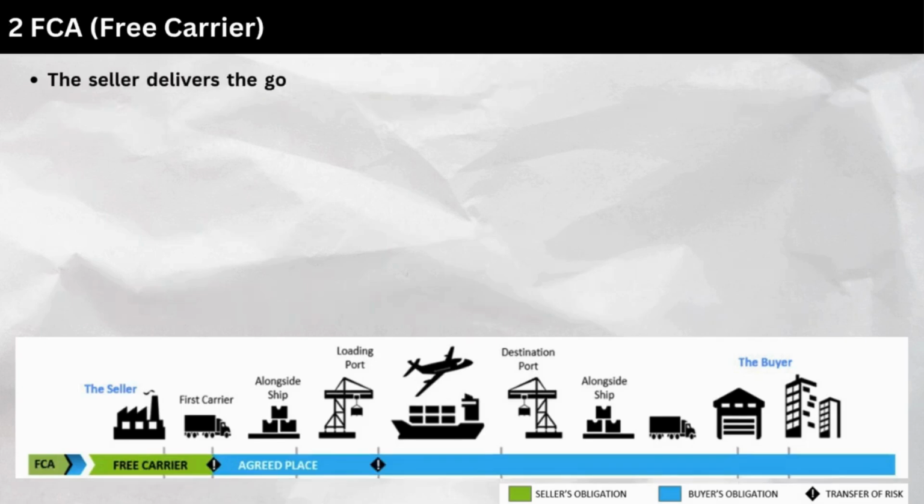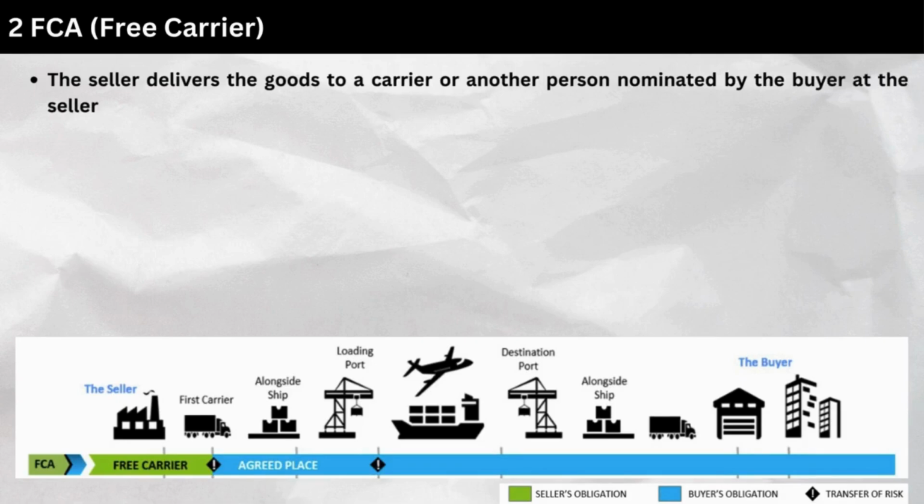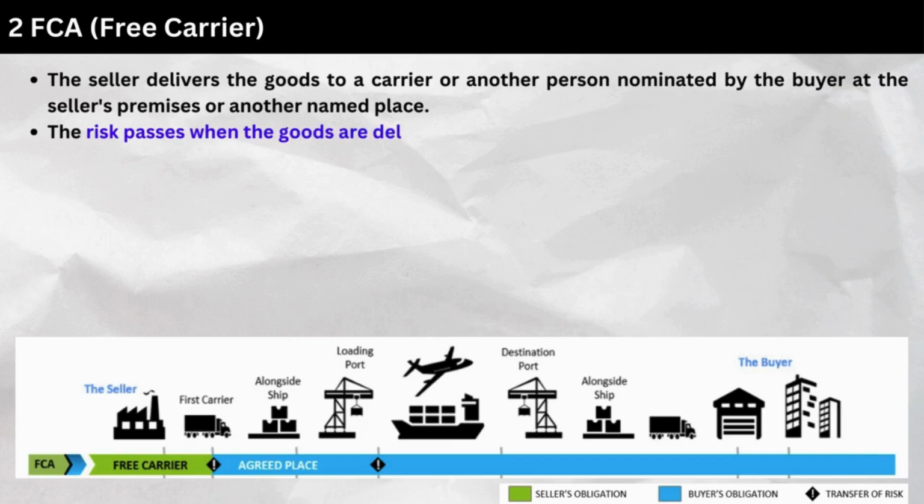2. FCA, free carrier. The seller delivers the goods to a carrier or another person nominated by the buyer at the seller's premises or another named place. The risk passes when the goods are delivered to the carrier.